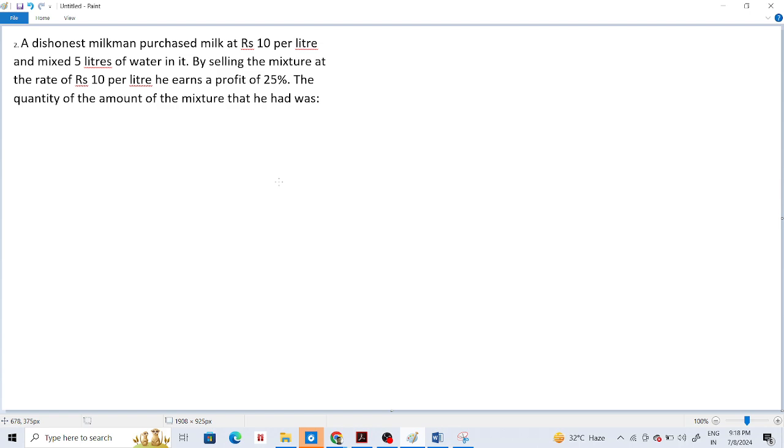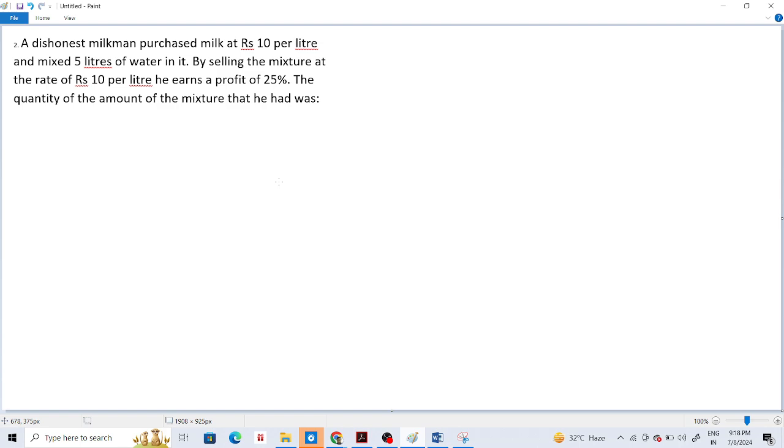Okay, the quantity of the mixture that he had, that means the quantity of the mixture that is sold. Try this out. The allegation method is the most appropriate method for this, the butterfly method. Quantity of cheaper by quantity of expensive.